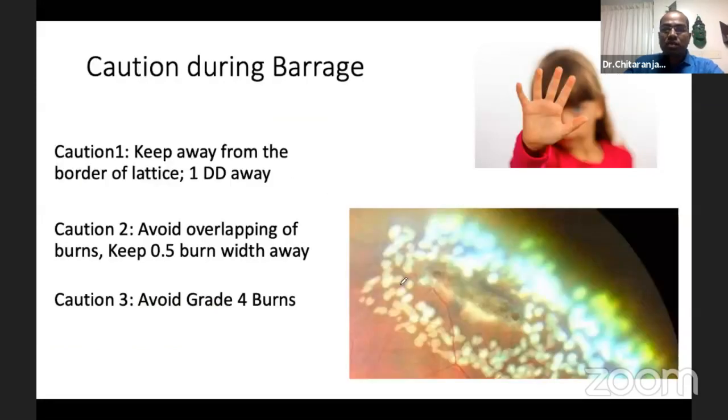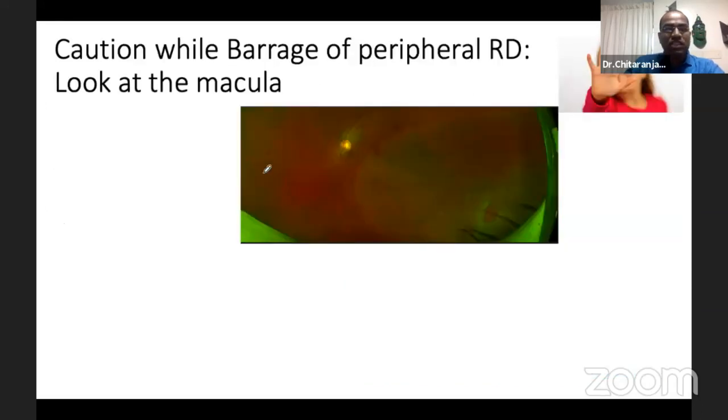However, some cautions should be followed. For example, like this case, we should not do a grade 4 burn. We should not hit directly on the lattice, and we should not give very much overlapping burns. We should be cautious about that.